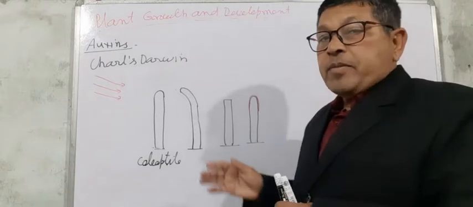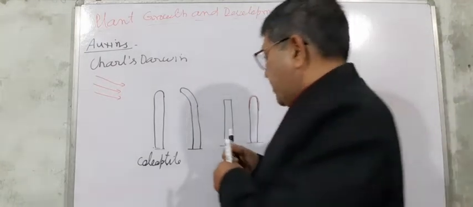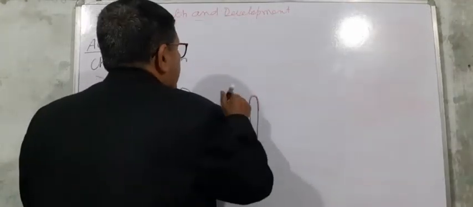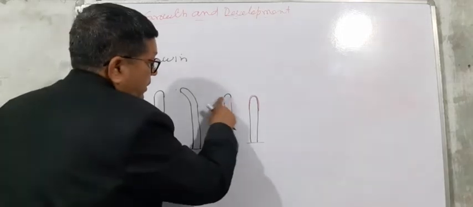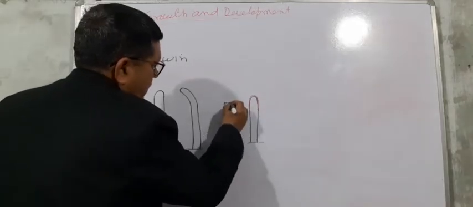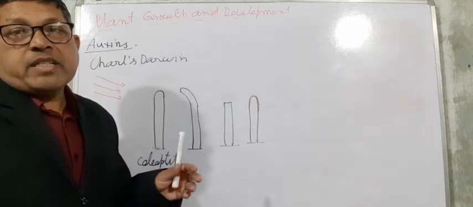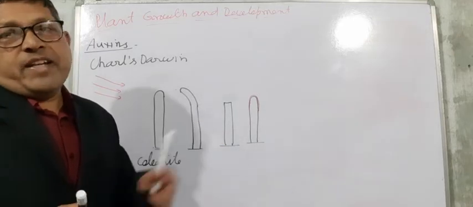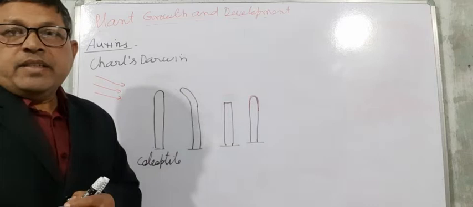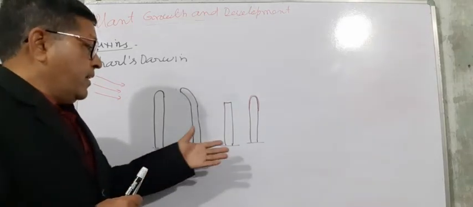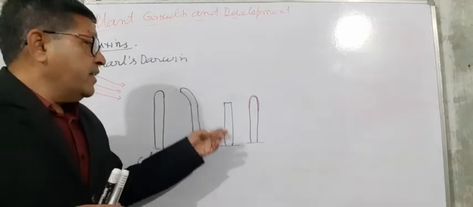In another experiment, when he removed the apex of the complete coleoptile, or covered the apex with opaque metal foil, he observed that there is no bending.